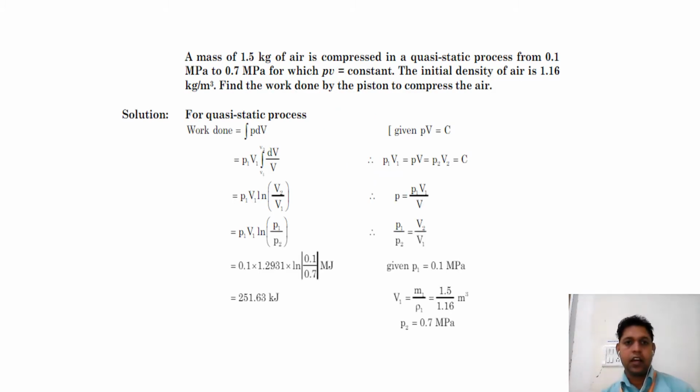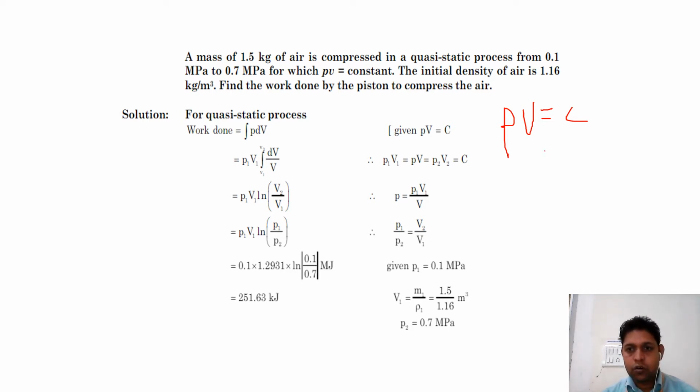For the first problem, say a mass of 1.5 kg of air is compressed in a quasi-static process from 1 megapascal to 0.7 megapascal, for which Pv is equal to constant. Pv equal to constant means isothermal process. Okay, isothermal process, and the initial density of air is